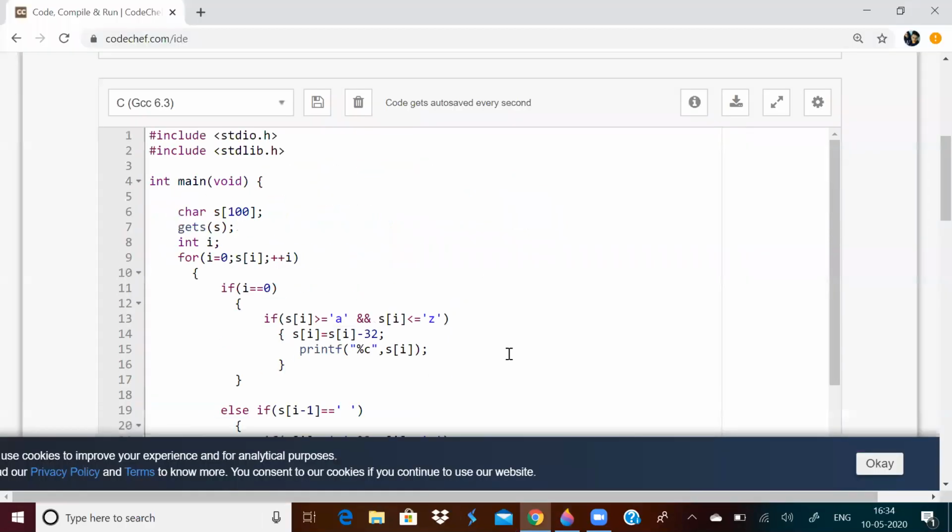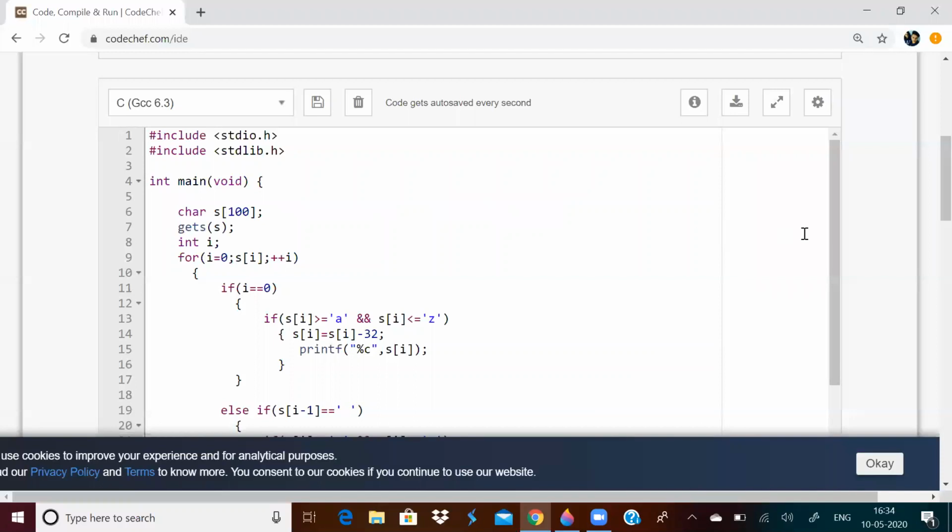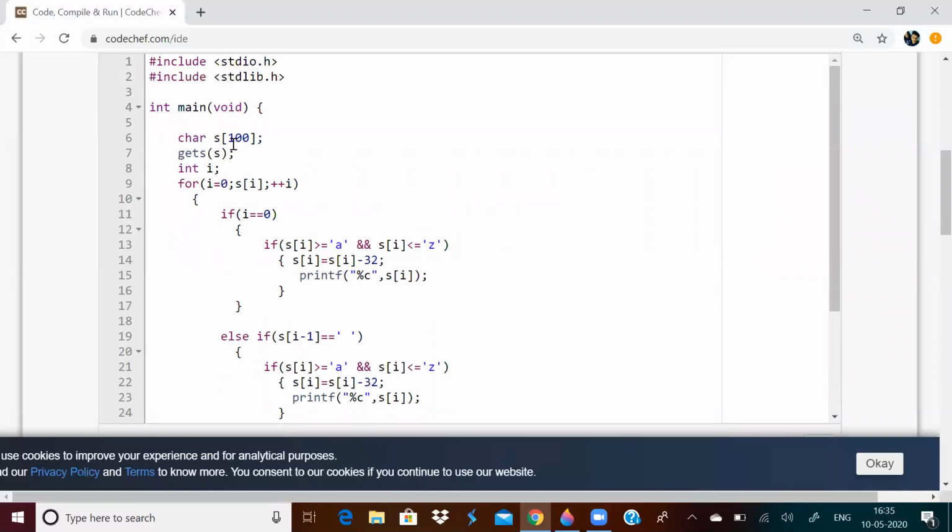So, let us make a character array or a string. This is how you declare it. I have just assumed the maximum number of characters will be 100. You can give any input over here, but I have assumed 100, and then the gets function is used to input a sentence.